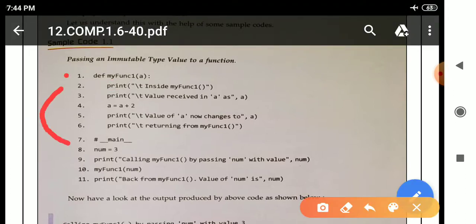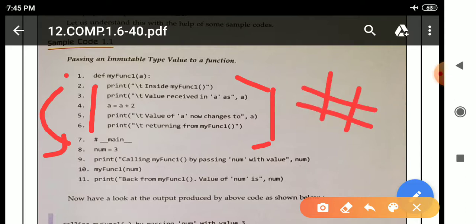move to line 7. Why? Because these all are the body of the function. The body of the function is executed only when there is a function call. So Python will ignore this function body. After that, in line 7, this symbol is known as a single line comment. Underscore main underscore means from this line the top level statement is starting. The top level statement is also known as underscore main underscore.